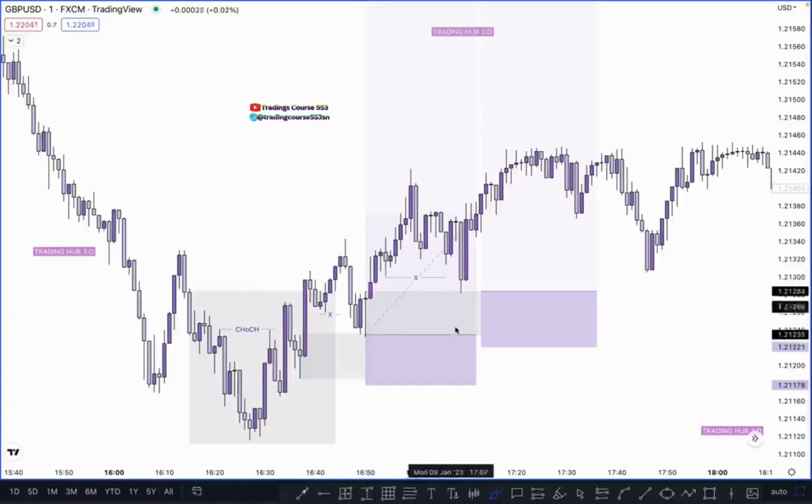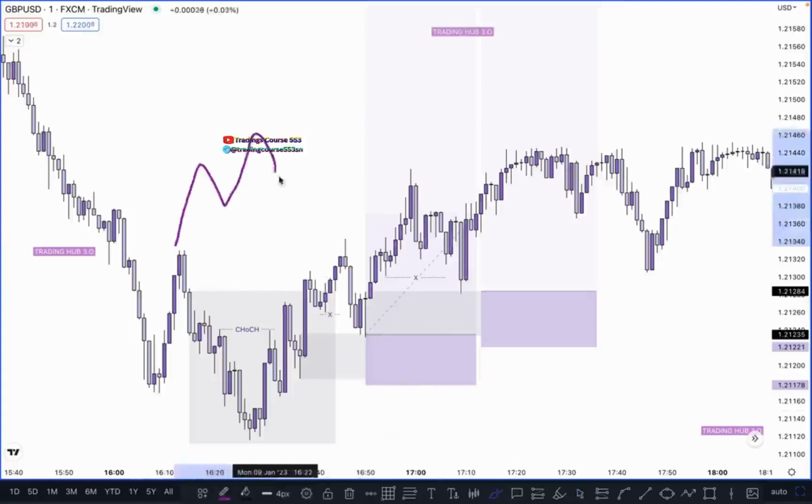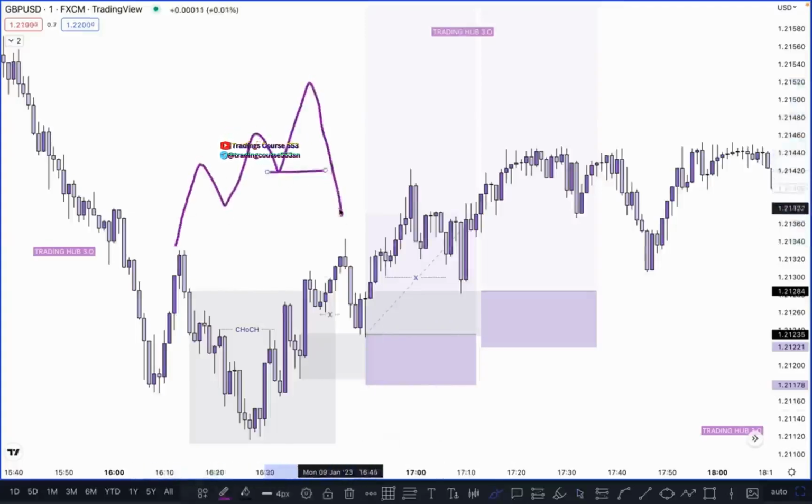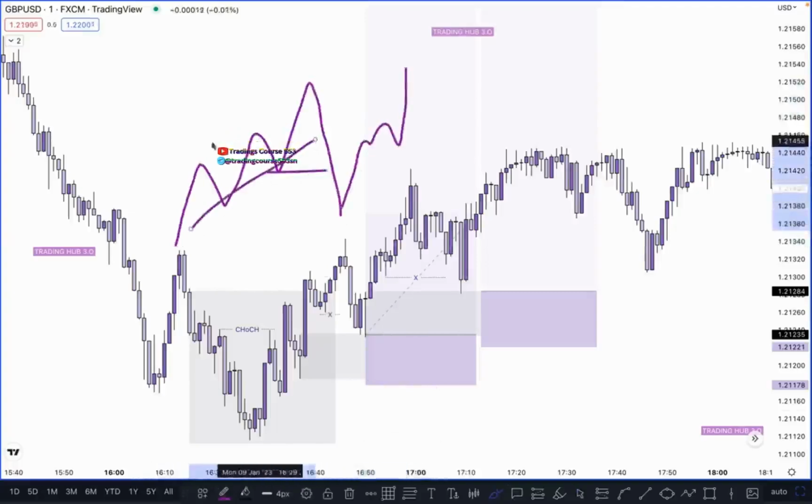So this becomes our valid entry, and the same scenario happens here. Previous candle low taken out, and after taking out this low, proper imbalance, so we can definitely buy here. So these two entries are valid for the buy. You can take entry based on trendline liquidity, because smart money concept is also involved here. Market momentum was bullish and market took out the previous inducement here, something like this, right? Then you can buy here, and this becomes our trendline, and this is our smart money concept. So both confluences fit here for the buy, so we can buy here.